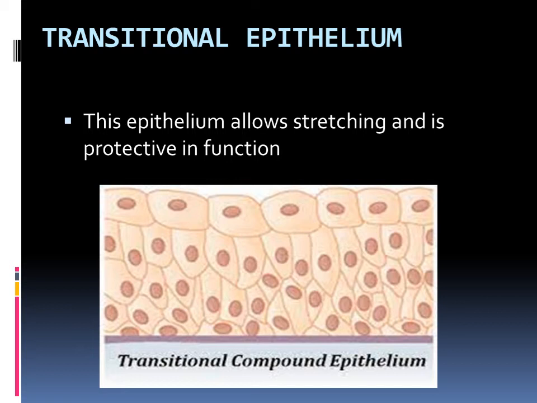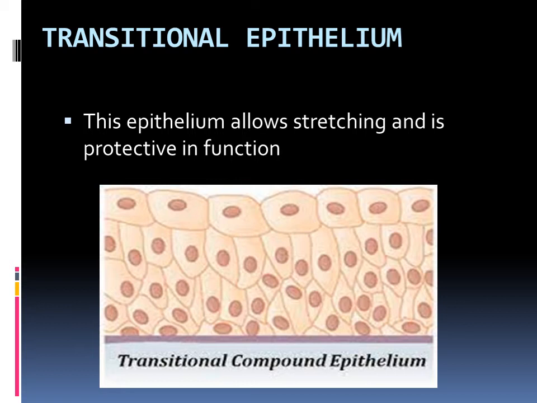So when the width is reducing, it may look like a simple epithelium. That is why it is known as transitional: it may seem to transform from compound to simple form. But it does not actually transform. It just looks like a simple layer of cells when it is stretching. That's why the name transitional is used.